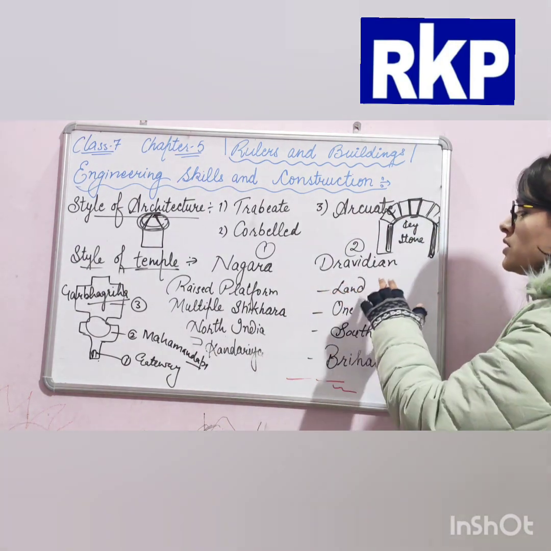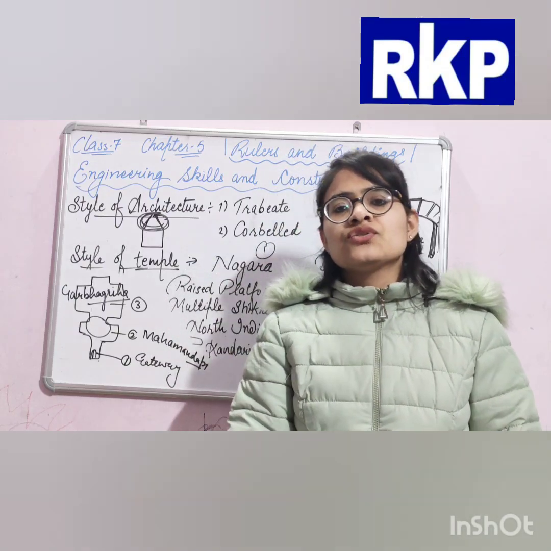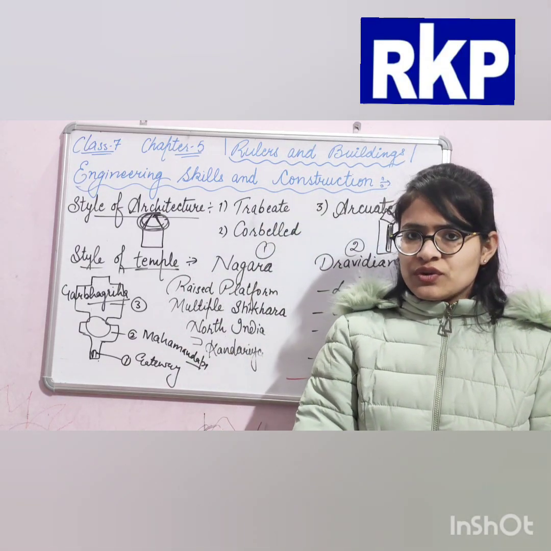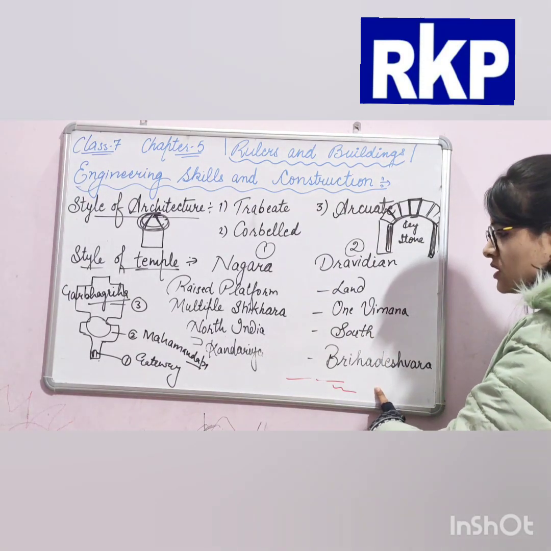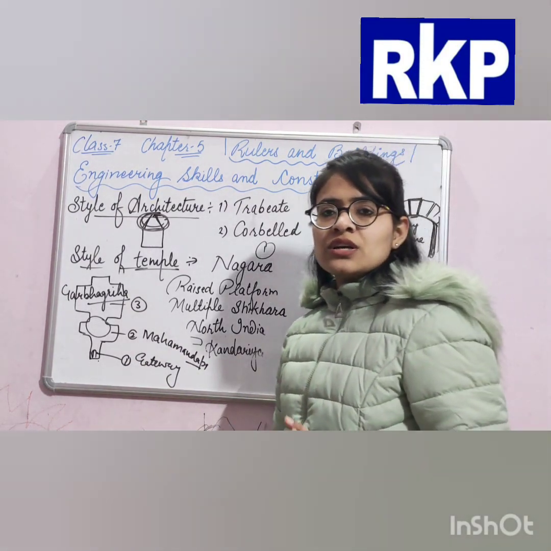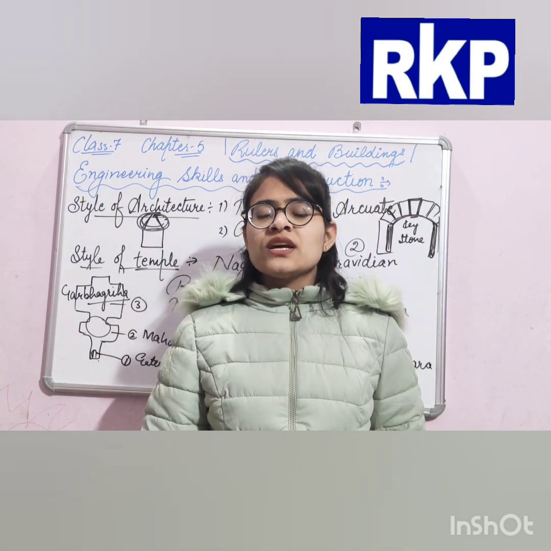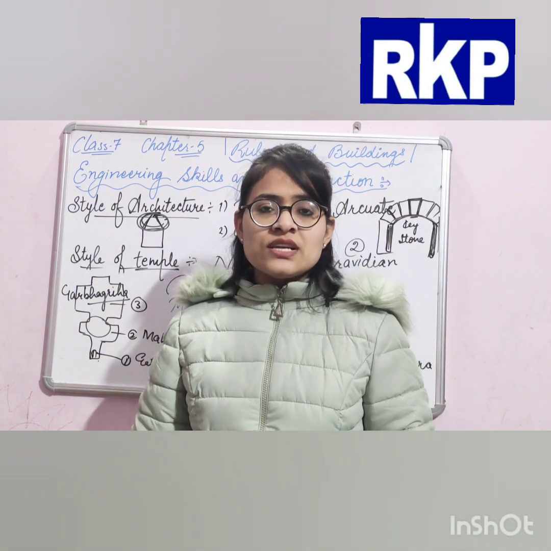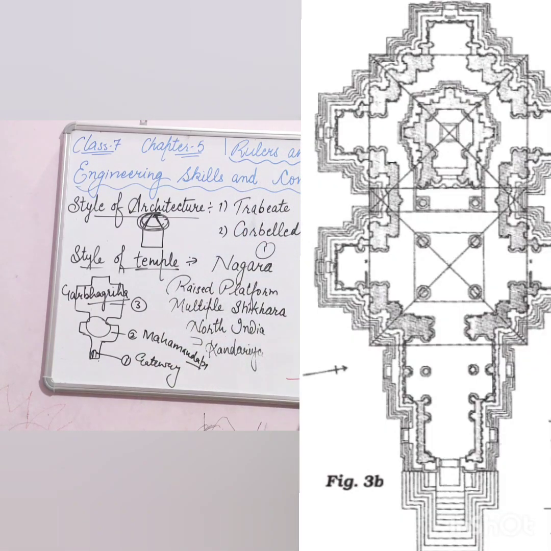Okay. Now next is Dravidian style. Here is an example of Rajarajeshwar temple or Brihadeshwar temple. I have written here Brihadeshwar temple. This was the temple which was constructed by Rajaraja I, but his son Rajendra I carried out developmental work.